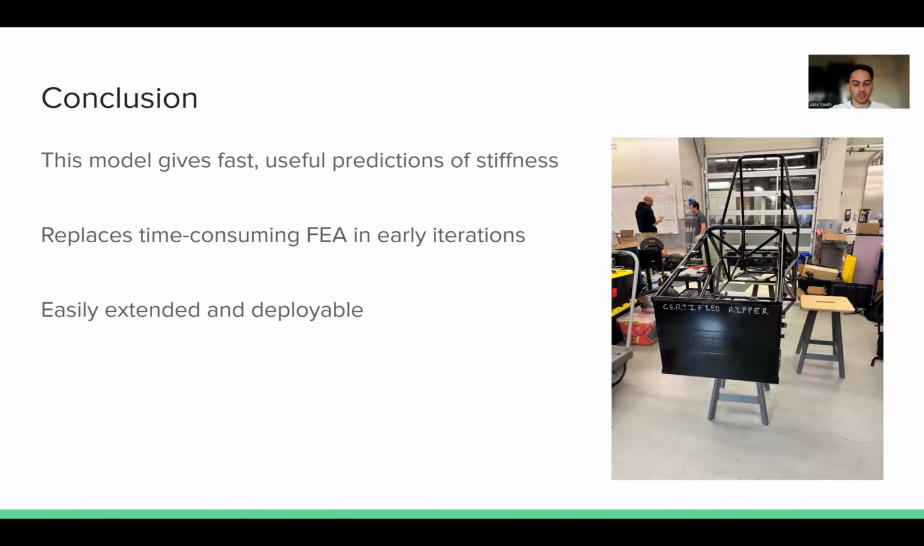So as a conclusion here, this can replace time-consuming FEA iterations early on so that we can converge on designs quicker. Like I said in the previous slide, it's very easily extendable and it's already going to be able to be deployed here in the next coming months as we start the design process over again. And this has been a great project to learn more about applying neural networks to the frame of this car. Thank you.